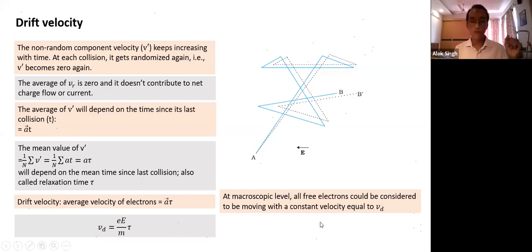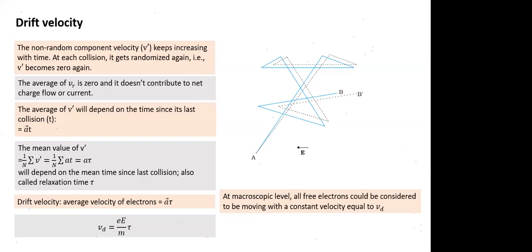So once we understood what is happening at a microscopic level, we have taken a macroscopic view of things happening at the microscopic level. Because of the field, they have random motion, which will result in zero average velocity, no current. But the moment you apply a field, in addition to random motion, there is some systematic motion also. They acquire a drift velocity. So how do you visualize this motion?